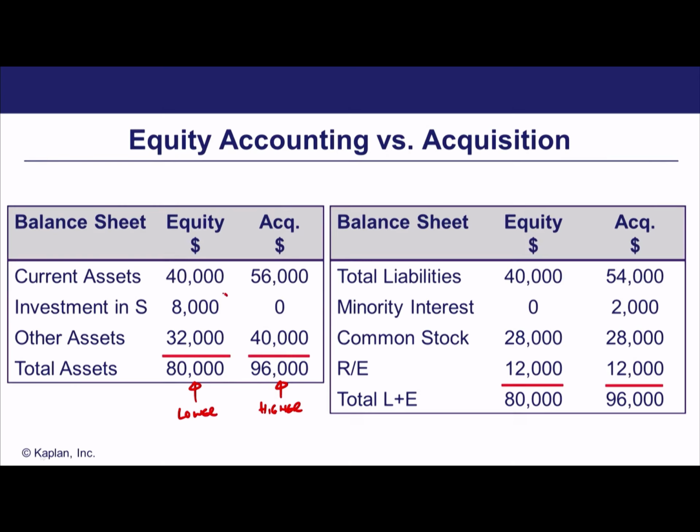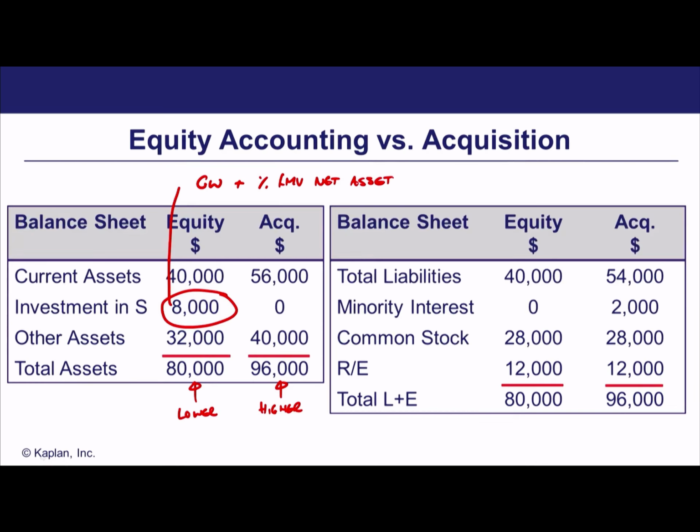Well, of course, it's this idea of the one-line consolidation under equity accounting. What we've done, remember, is that figure essentially reflects goodwill plus the share of fair market value net assets acquired. And the key is, it's the share of fair market value net assets.